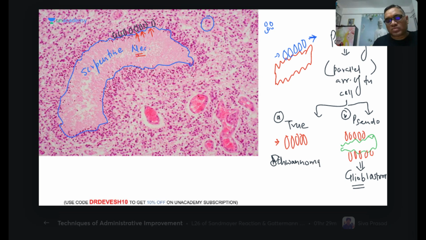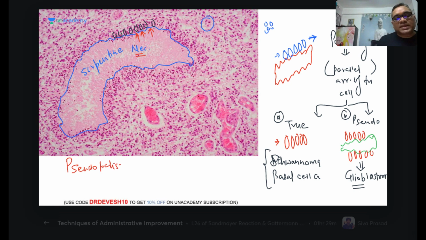True palisading you will see in case of schwannoma. True palisading is seen in the case of schwannoma, and in a skin tumor that is called basal cell carcinoma. Right? So in schwannoma and basal cell carcinoma you will see true palisading. Clear? So this is the pseudo palisading. This is called pseudo palisading necrosis in the glioblastoma multiforme.